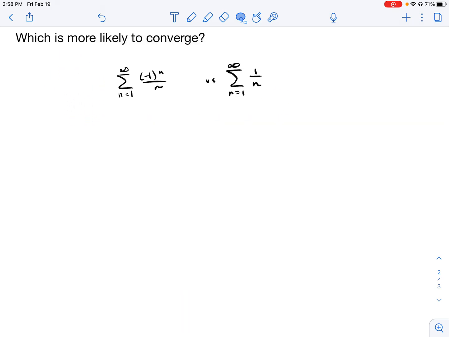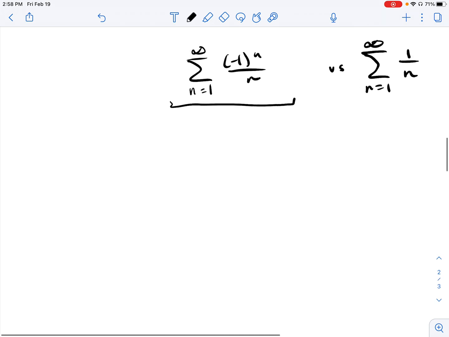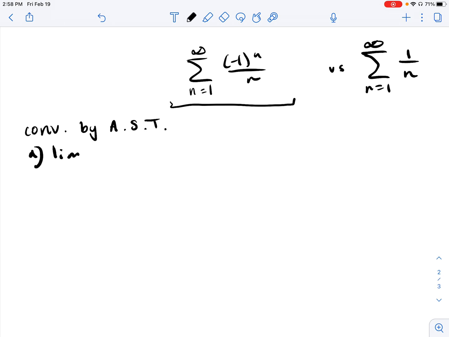So let's take a look at these two series, for example. Let's look at the first one here. What's going on with this series? Hopefully by now we recognize that this series should converge by the alternating series test. So I'll just write that. It's going to converge by the alternating series test. Again, we notice that the limit as n approaches infinity of 1 over n is equal to 0. And a sub n plus 1 is less than a sub n. In other words, that's a fancy way of saying that the terms are getting smaller. So this series converges by the alternating series test.